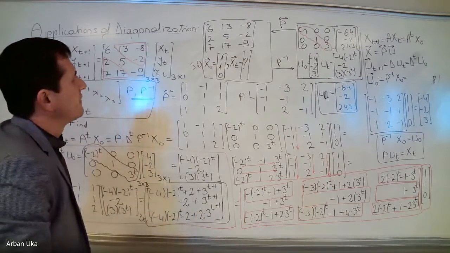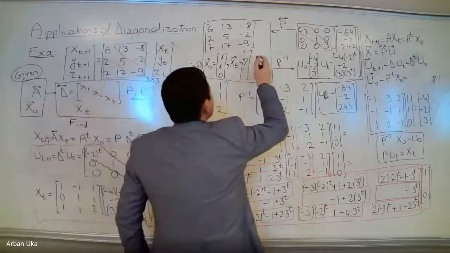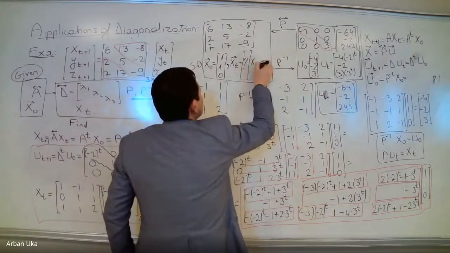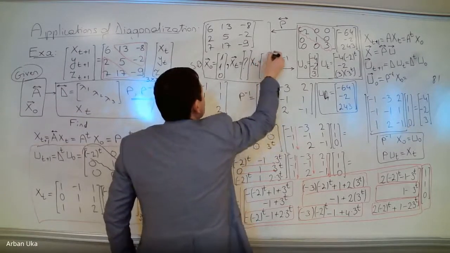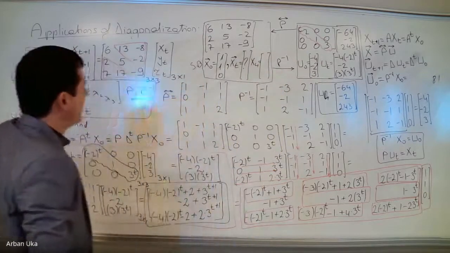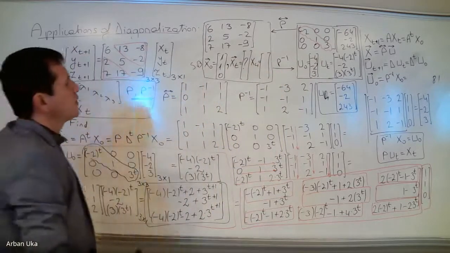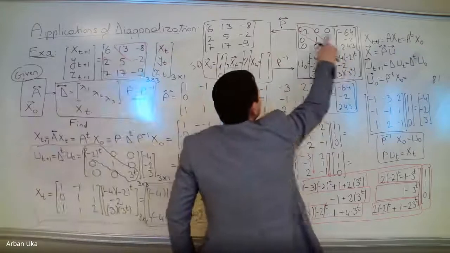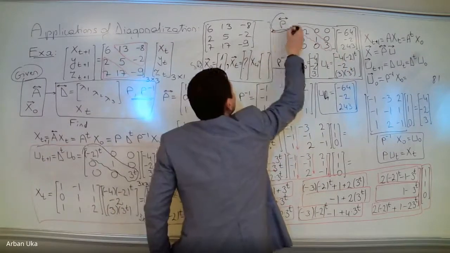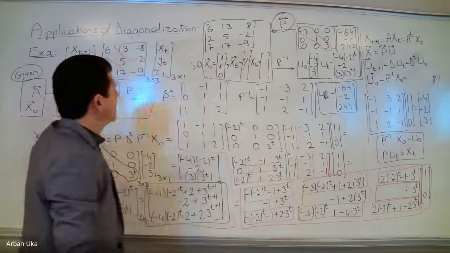And the question is, if this is u4, what is x4? How can we find x4? In order to get x4, how can we go from this domain to this domain? We have to multiply by P, right?